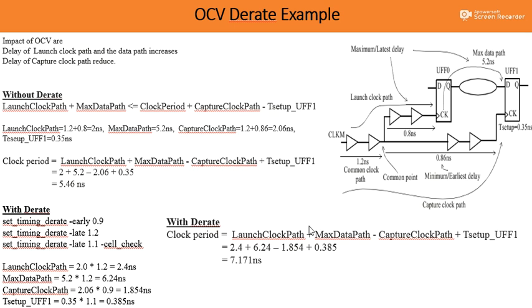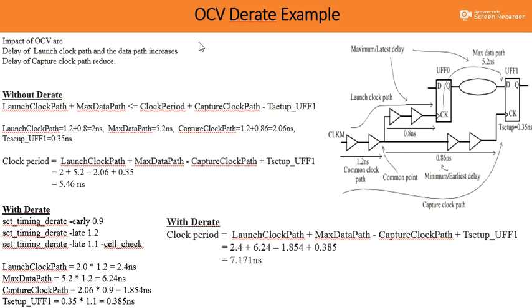Due to OCV, the launch clock path and launch data path delay are multiplied by the derate factor, but the capture clock path delay is reduced by the derate factor. Here the capture clock path delay reduces, but the launch clock path and data path delay increase.